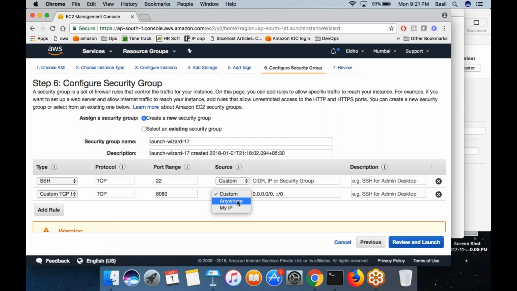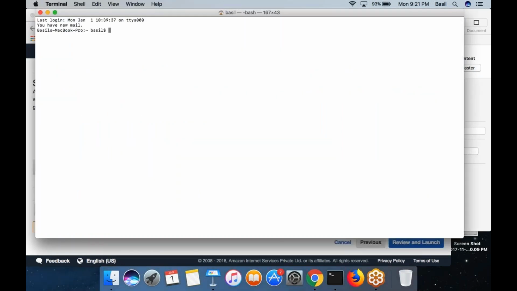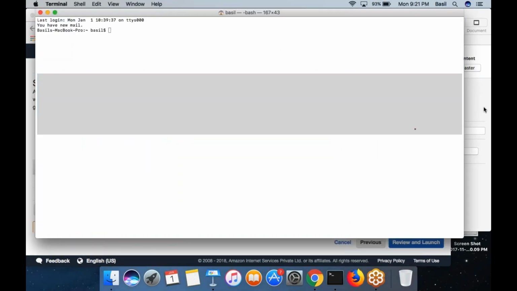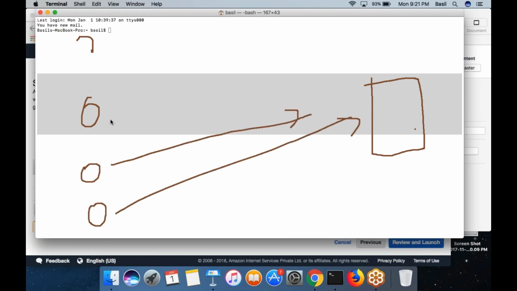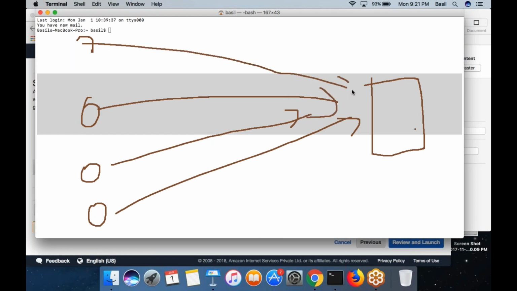And over here you have the option to select who can connect to this port. Basically, your EC2 machine is here. Can anyone in the world connect to this EC2 machine? Maybe you don't want that. You want only specific people from specific IP addresses to connect to your EC2 machine, but not everyone.